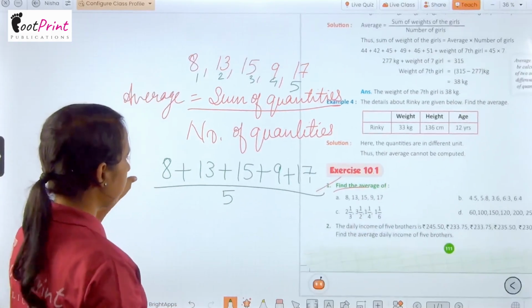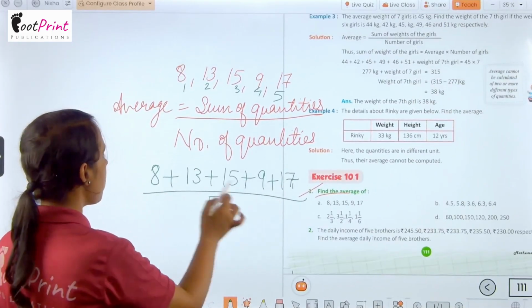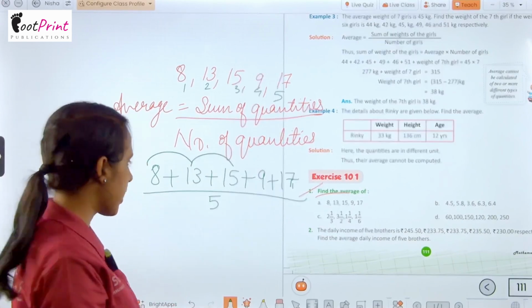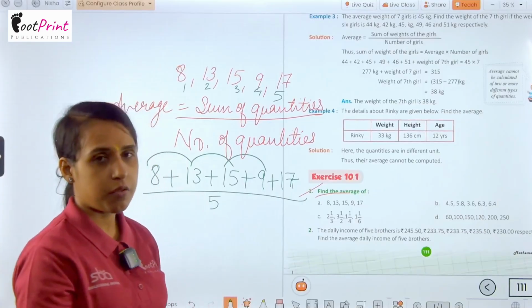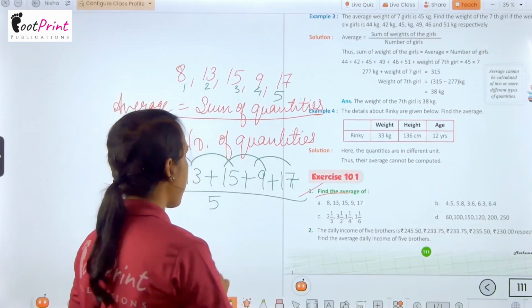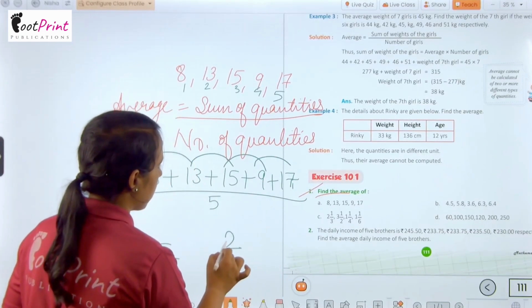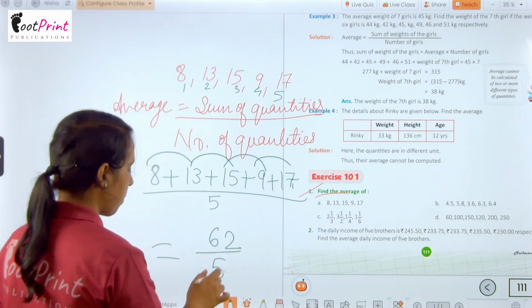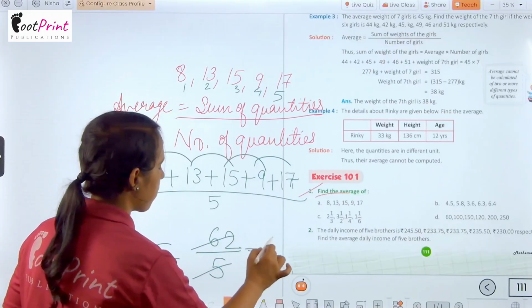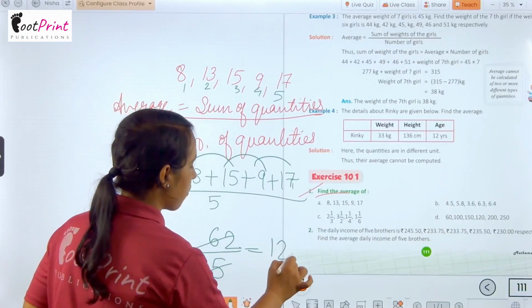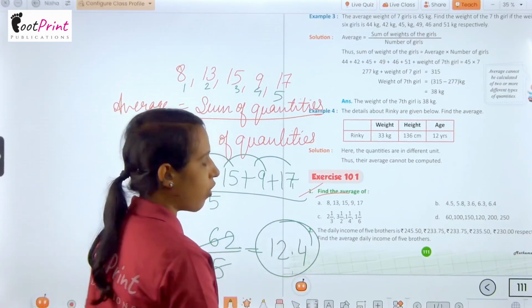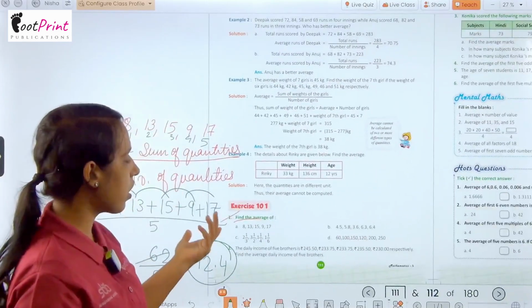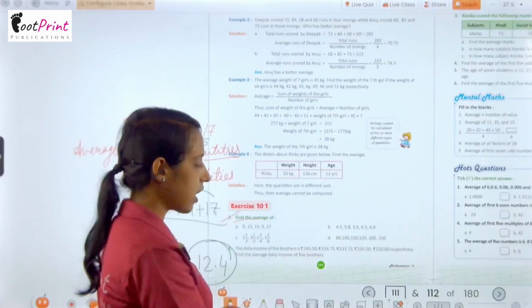After adding that we get the sum here: 8 and 13 is 21, 21 and 15 is 36, 36 and 9 is 45, and 45 and 17 is 62, upon 5. After dividing that, 5 twos are 10, 5 fours are 20, so 12.4 is the average here. In this manner you can also find out the average of these questions.